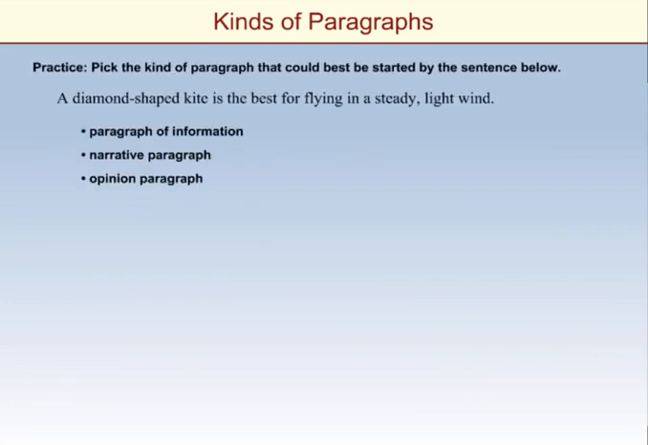Practice. Pick the kind of paragraph that could best be started by the sentence below. A diamond-shaped kite is the best for flying in a steady, light wind. So would this be a paragraph of information, a narrative paragraph, or an opinion paragraph? Right. A sentence like this could start an opinion paragraph on the topic of kites. Notice the main idea here is that the writer thinks a diamond-shaped kite is the best for flying in certain kinds of wind, in certain wind conditions.